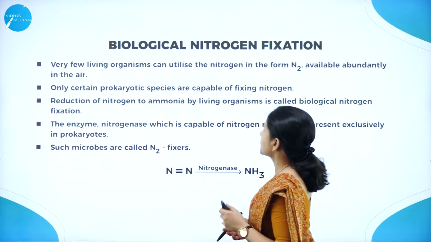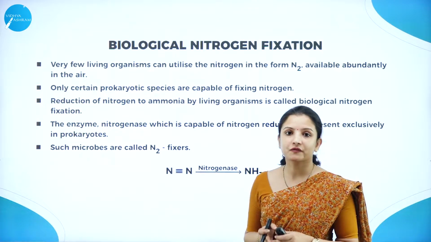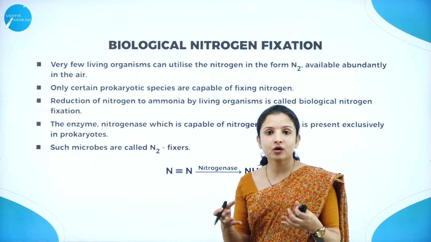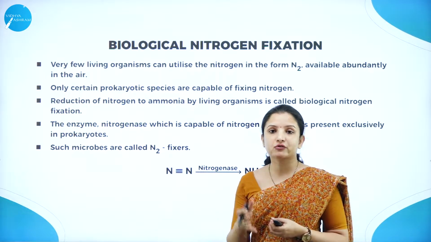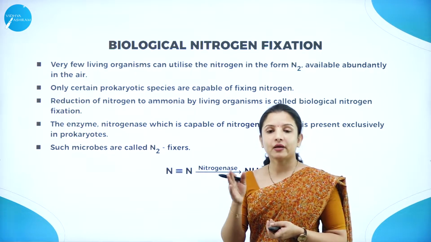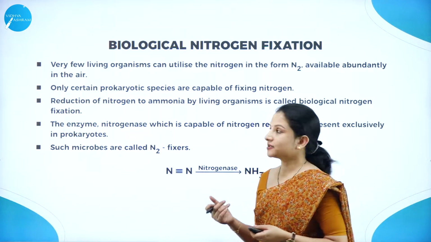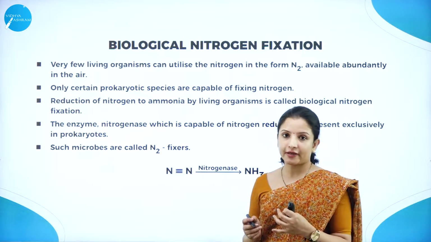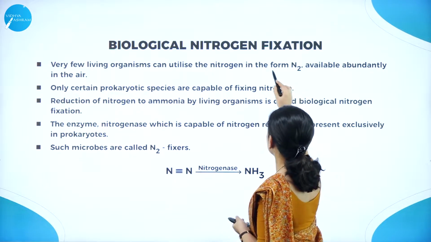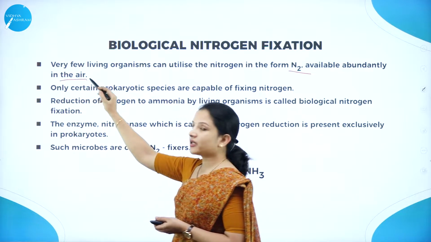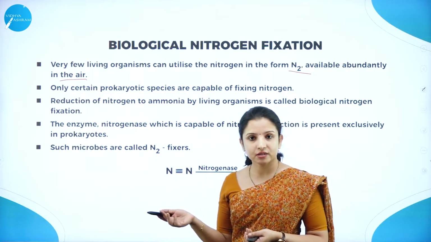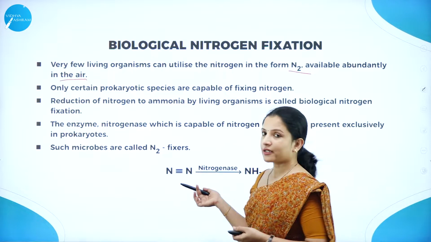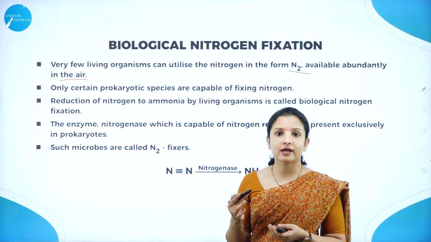So to begin with, we shall first understand how this biological nitrogen fixation actually occurs. Biological means something living, or a living organism, is involved in the process of nitrogen fixation, therefore making nitrates available to the plants. Very few living organisms are capable of making use of the atmospheric nitrogen directly. Nitrogen is abundantly present in the air, because of industrial pollution, because of the natural nitrogen present in the air and so on. This nitrogen can be directly utilized by various organisms.